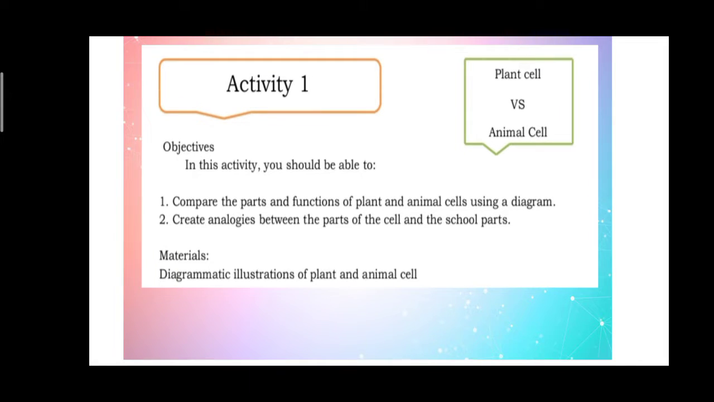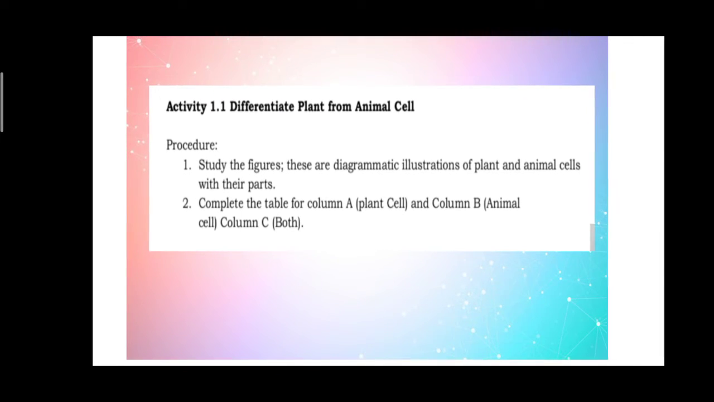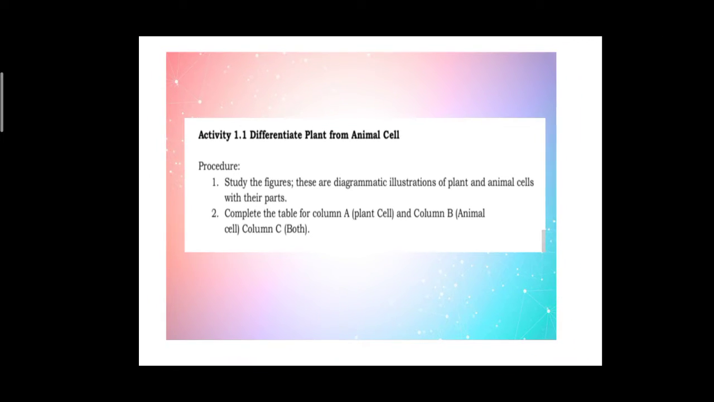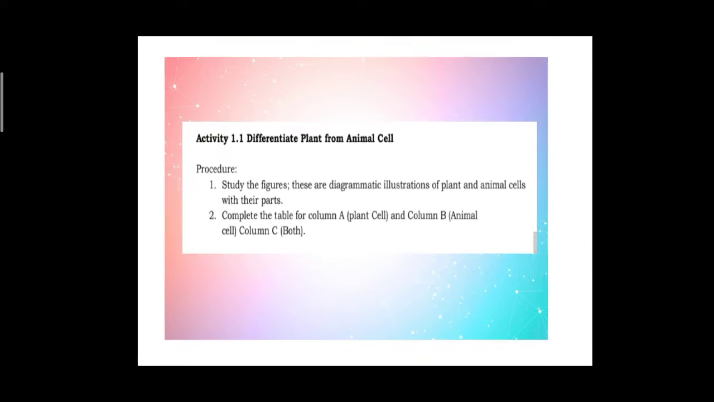For activity 1, plant cell versus animal cells, what you're going to do is compare the parts and function of plants and animal cells using a diagram and create analogies between the parts of the cell and school parts. Okay, so meron po tayo ditong differentiate plant from animal cells. Study the figures. These are the diagrammatic illustration of plant and animal cells with their parts, and complete the table for column A for plant cell and column B for animal cell, or column C if both silang pareho may ganung parts.